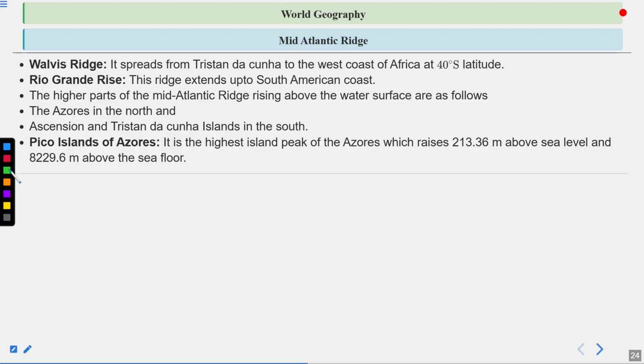Pico Island of the Azores. It is the highest island peak of the Azores, which rises 213.36 meters above sea level and 8,229.6 meters above the sea floor. So remember that Pico Island of the Azores is the highest island peak of the Azores. And these are some of the important ridges and islands that you can find in the Atlantic Ocean.